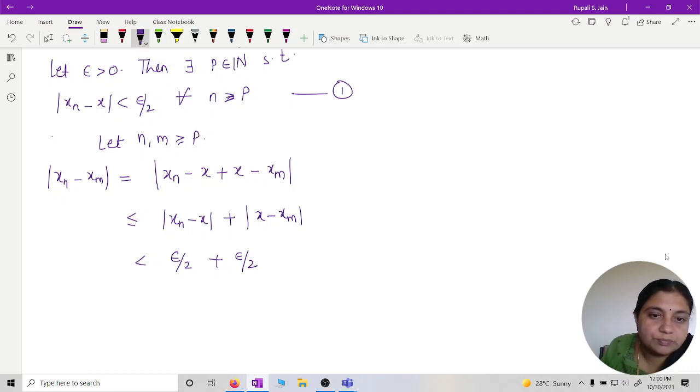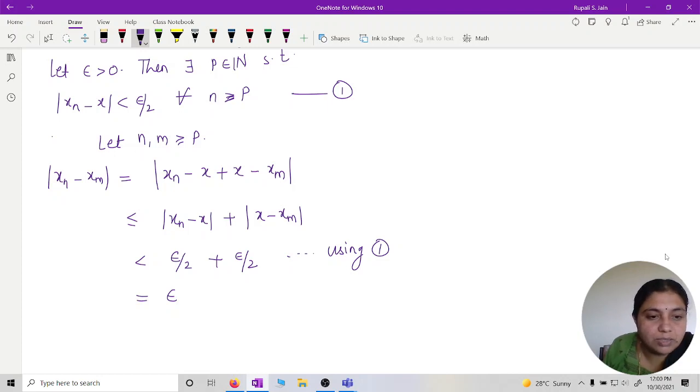Is that okay? Using 1, which is nothing but epsilon. So mod of xn minus xm is less than epsilon for all n, m greater than or equal to p.